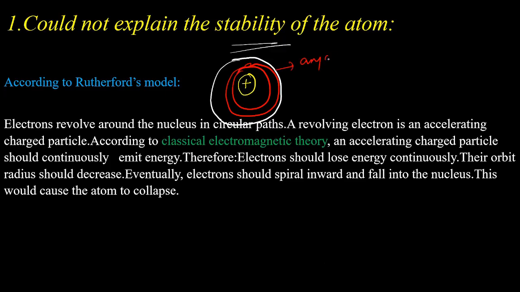So that was the statement of Rutherford's atomic model. The central part is known as the nucleus and the region where electrons remain is called the electronic region.